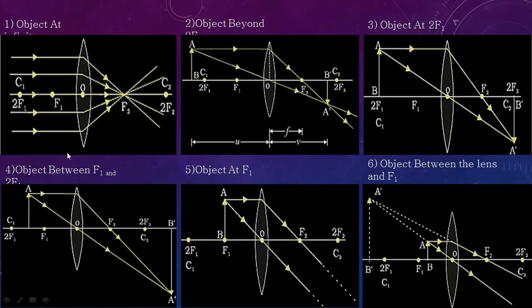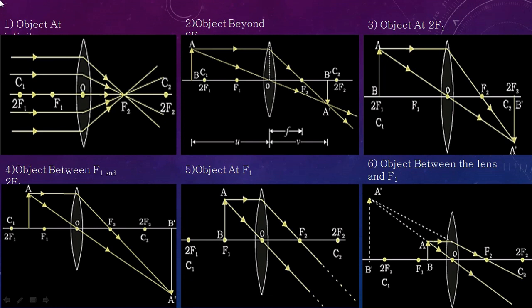In the first case, you can see the object is basically situated at infinity. This is the shape of a convex lens. Let us first discuss the different parts of a convex lens. A convex lens has a center point, that is O, which is basically the optical center. There are two foci, that is f1 and f2, and twice the focal length, that is 2f1 and 2f2, and so on.